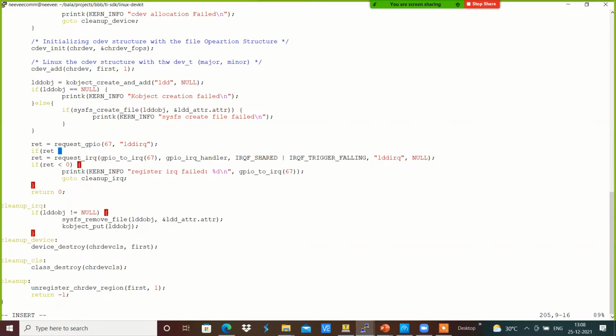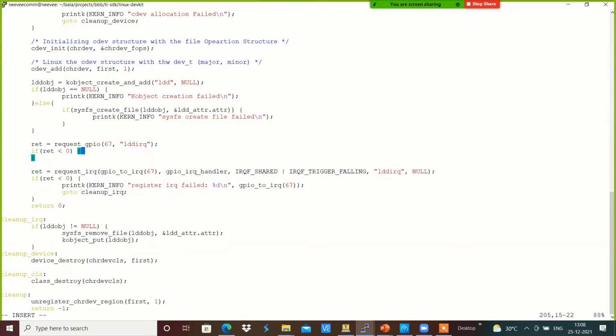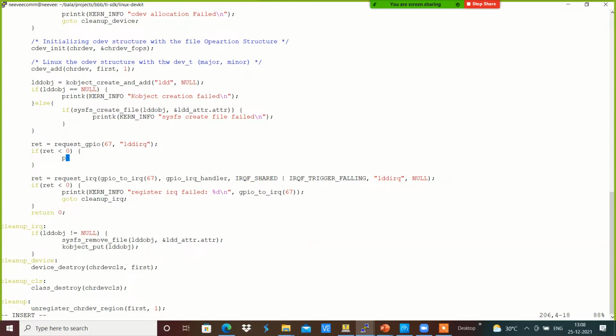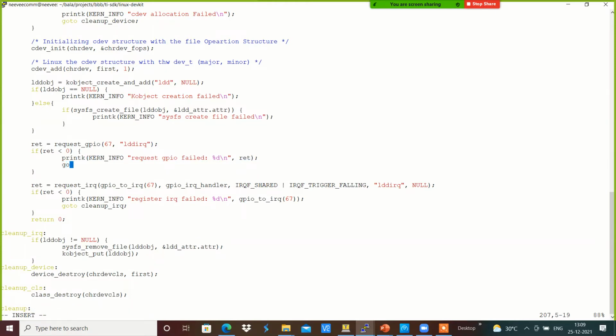If return less than 0, printk KERN_INFO request GPIO failed %d\n, comma return over here and go to cleanup IRQ over here.